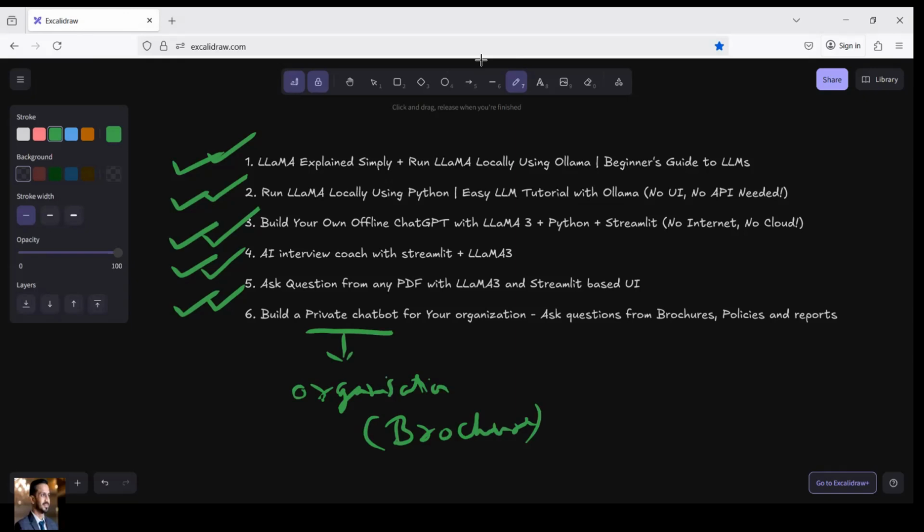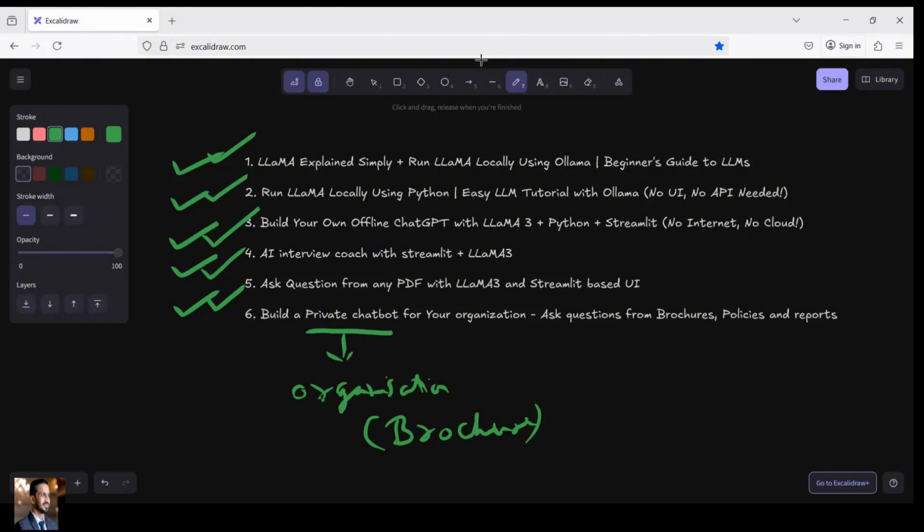That means it is a pre-configured document. Every time, the user can't upload their own document. It's a private chatbot in which we have already attached, or already given, information using some of our brochures, research papers, or training documents.